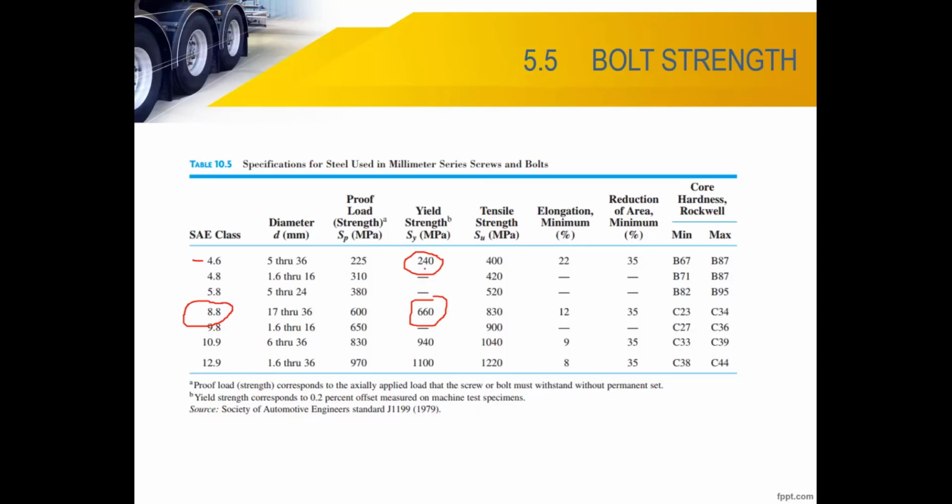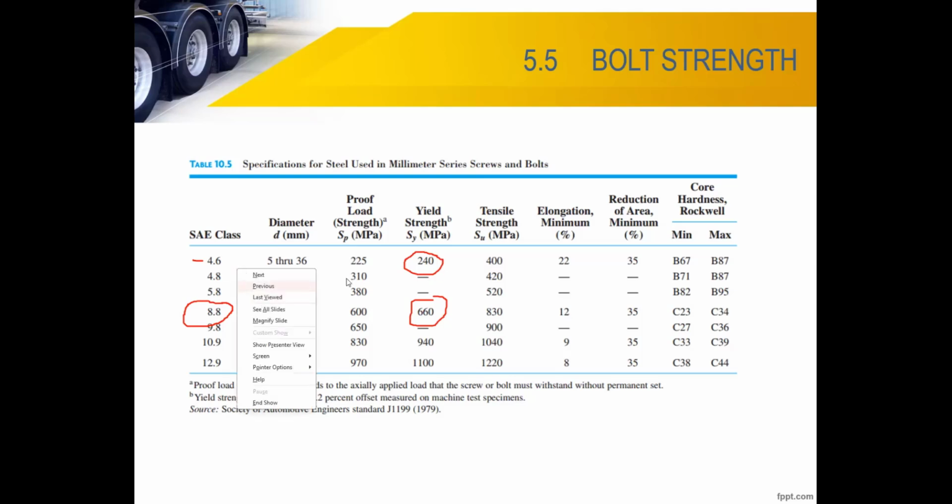All right, I want to still use bolt M10, but now I want to use a better grade. Grade 8.8, my mistake, they don't have the M10. They only have 17 through 36. It means that since we don't have the yield strength, if you look on the table, they have it.